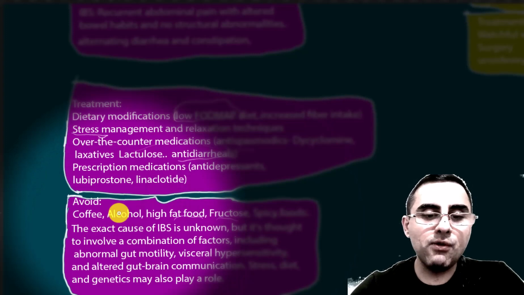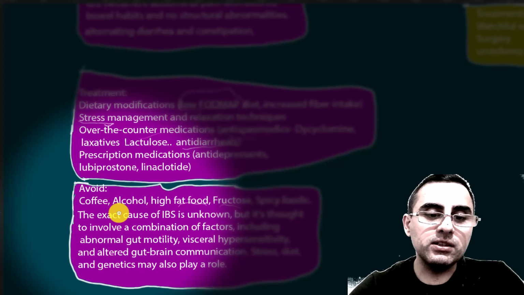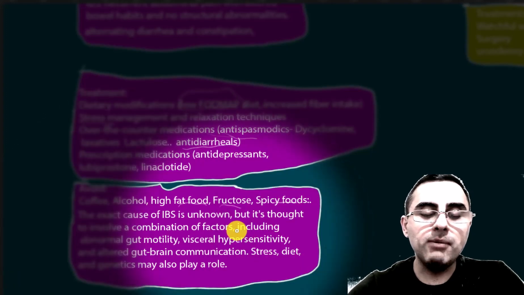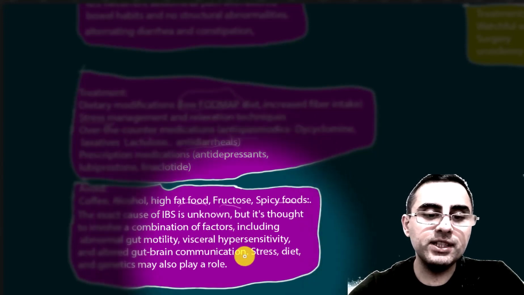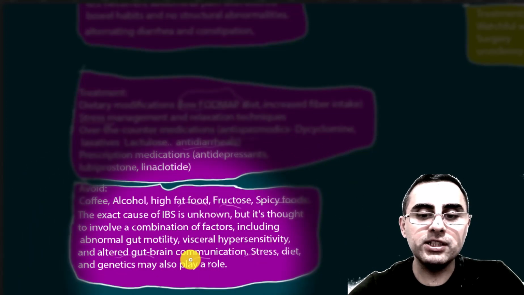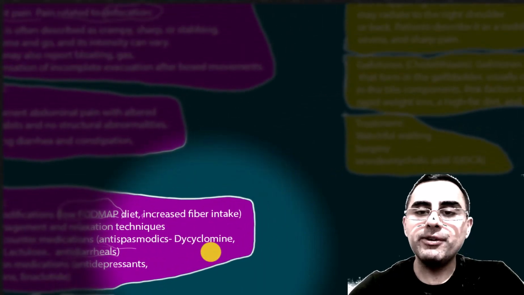The exact cause of IBS is not known, but it is thought to involve a combination of factors including abnormal gut motility, visceral hypersensitivity, and altered gut-brain communication. Stress, diet, and genetics may also play a role.